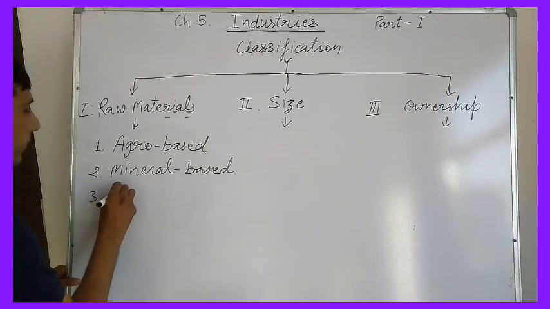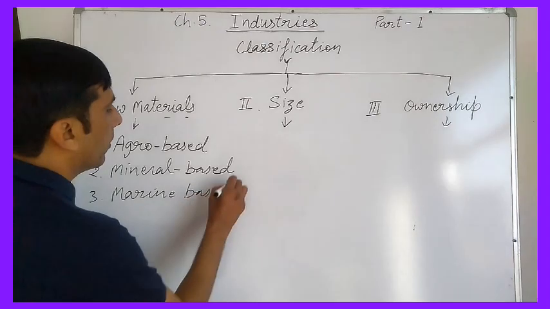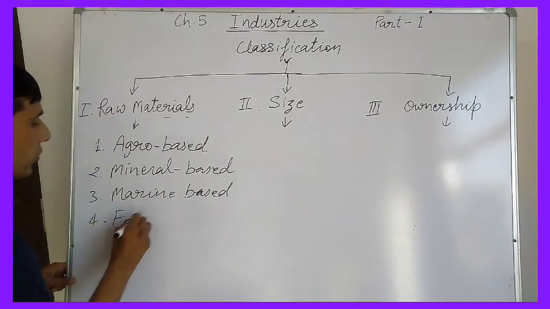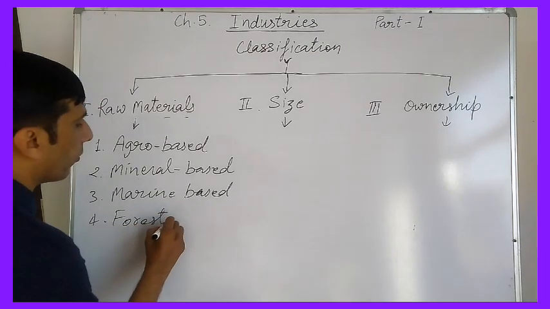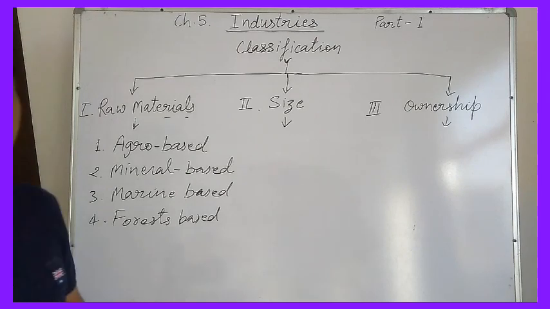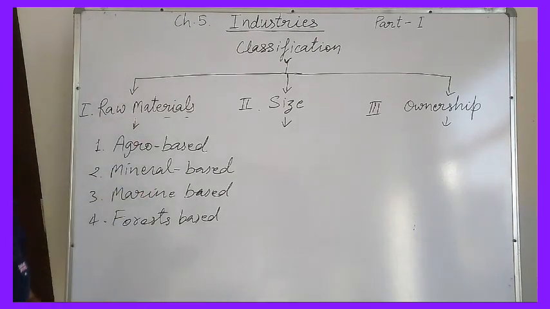Number three, marine-based industries. Number four, forest-based industries. So there are four parts on the basis of availability of raw materials.